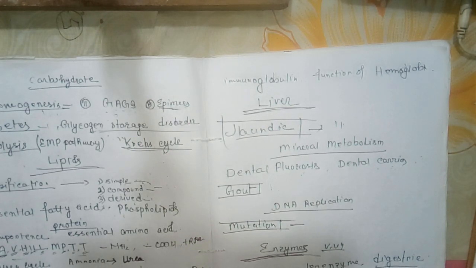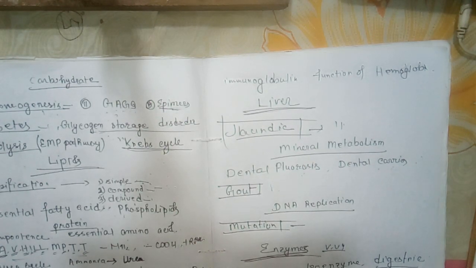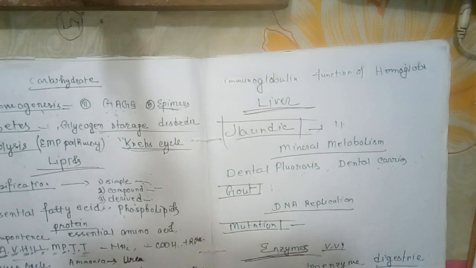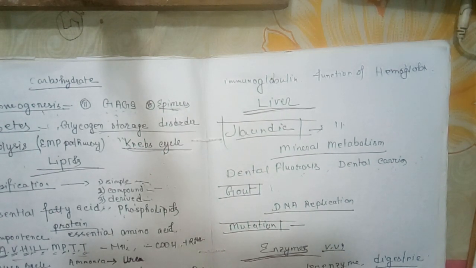Now the cancer chapter, cancer and AIDS. Oncogenes is important. Oncogenes are the genes which are capable of causing cancer.